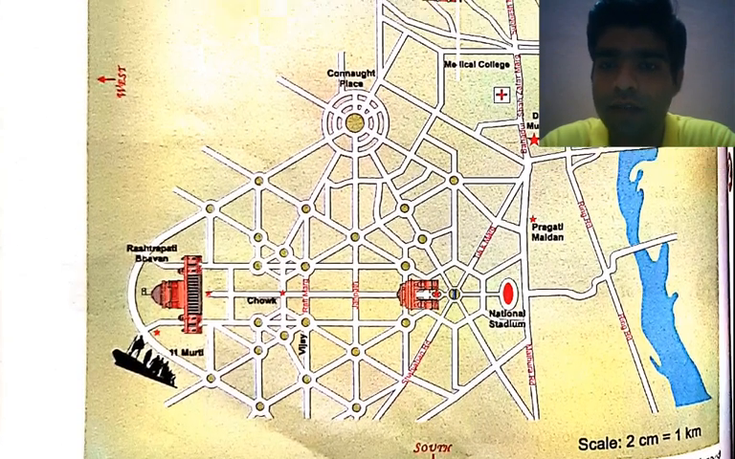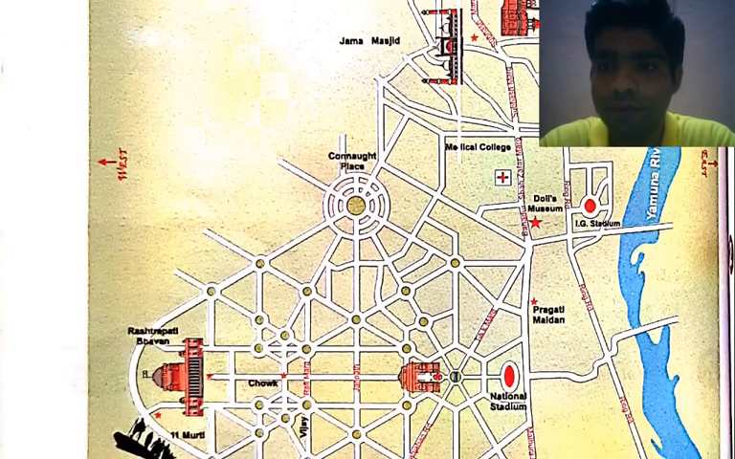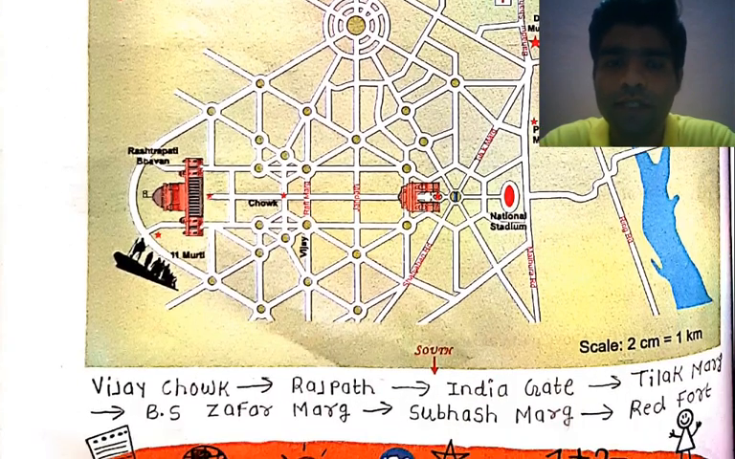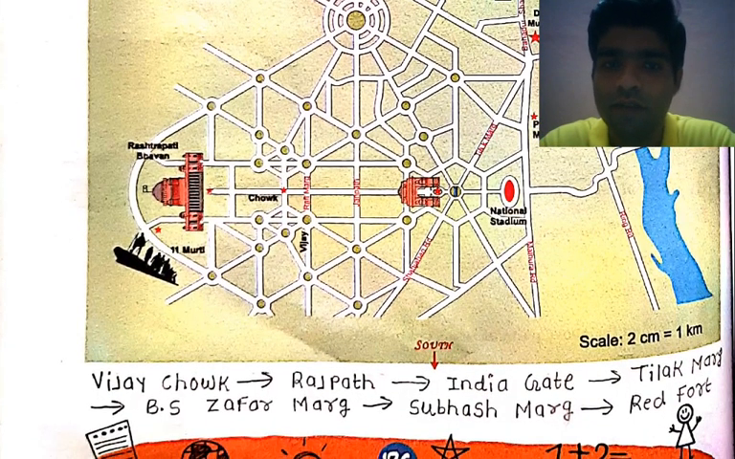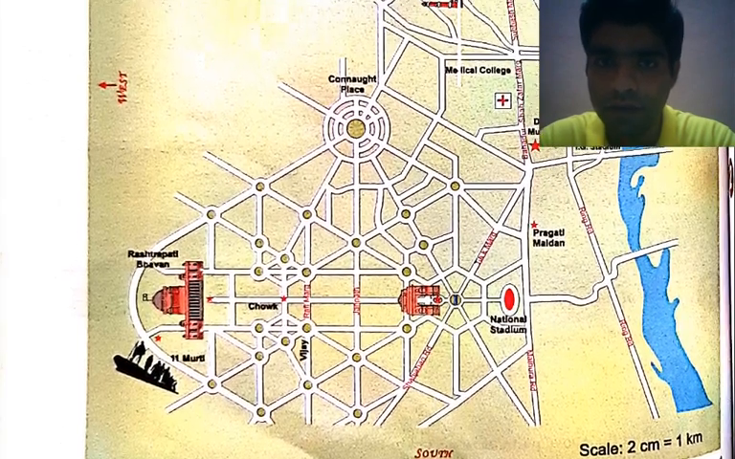Okay, this is our road. This is our way. This route is already given to you. Now see, this is Vijay Chowk. The first one starts from Vijay Chowk. Next one is Rajpath, and the third one is India Gate. Next is Tilak Marg, next is Bahadur Shah Zafar Marg, next one is Subhash Marg, and the next one is the Red Fort. By using the map already given to you.